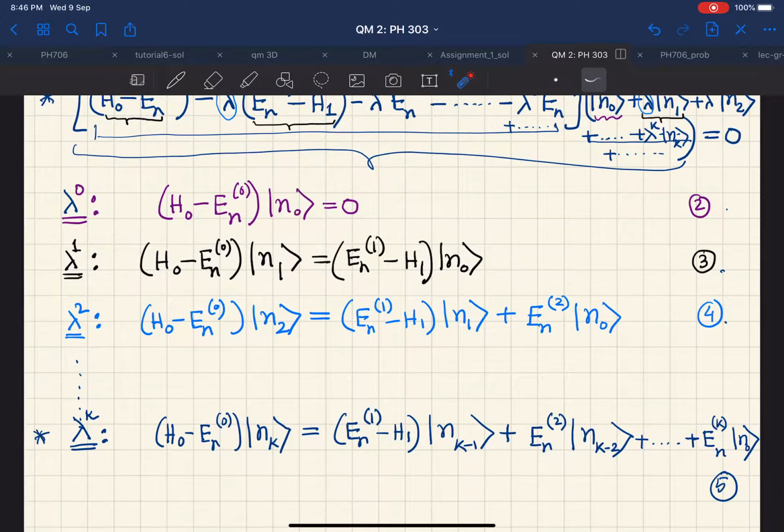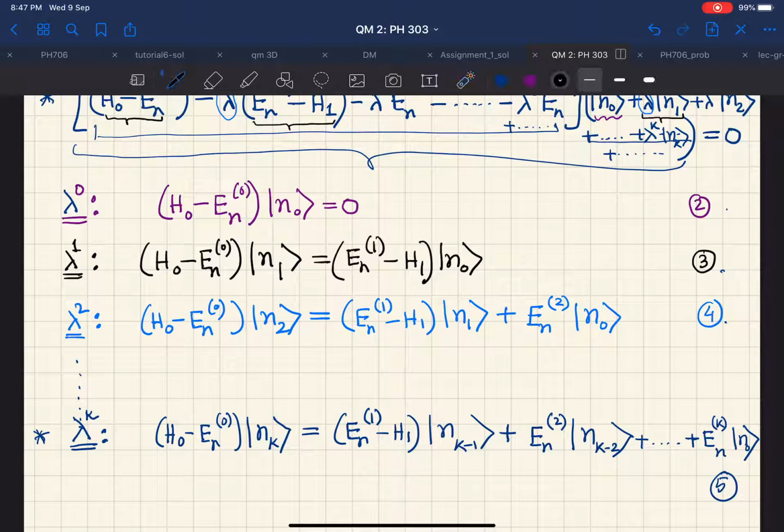In this manner, just the previous to equation 5, if you know n_{k-1} and E_n^{k-1}, then all the other quantities are already known by using these equations. So everything is known. What is unknown at this stage here are E_n^k and ket n_k.